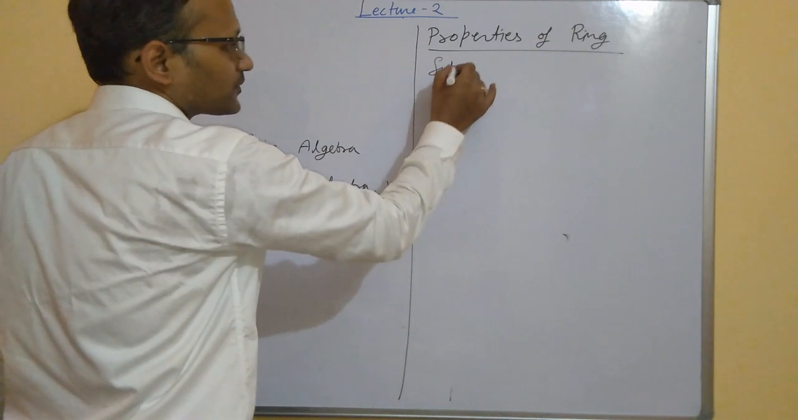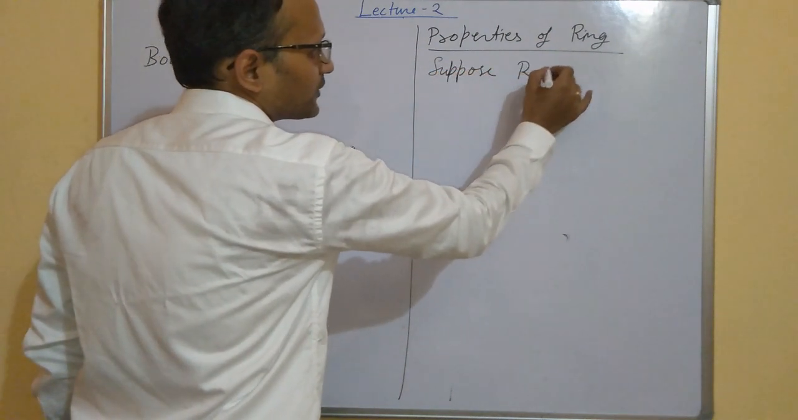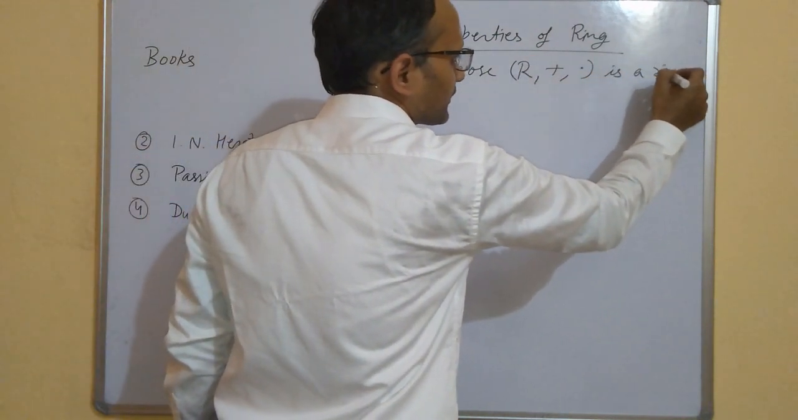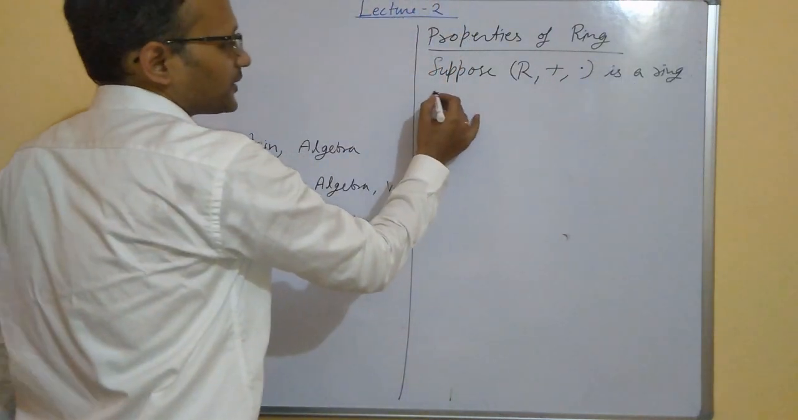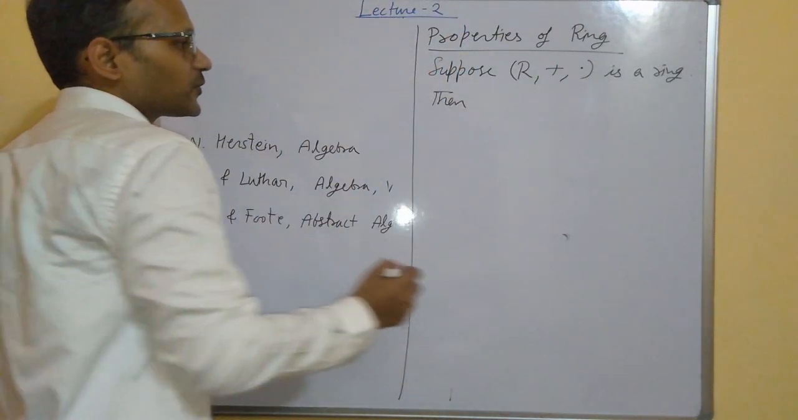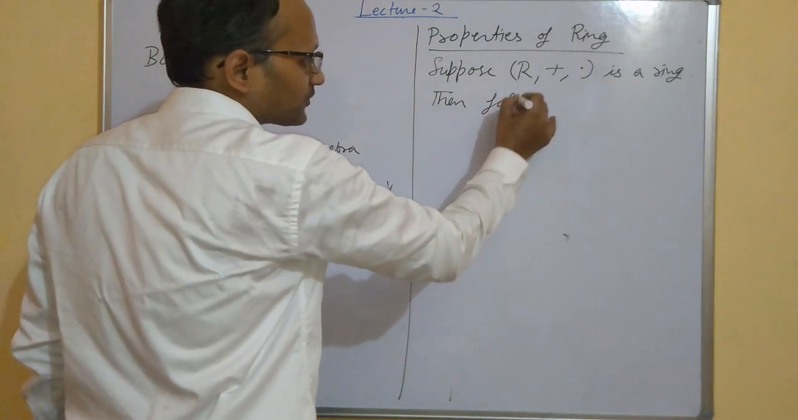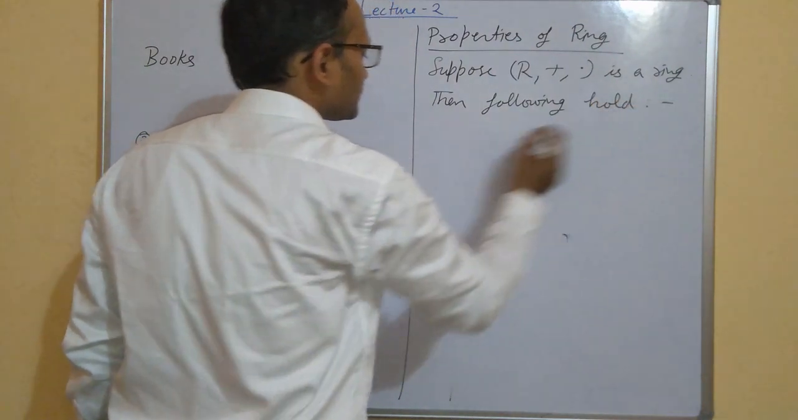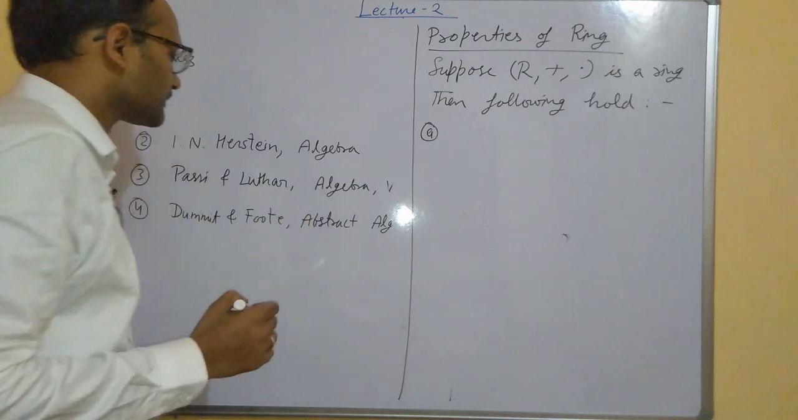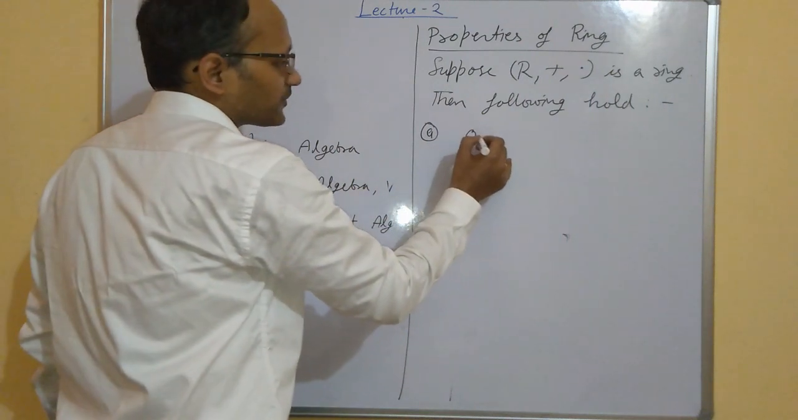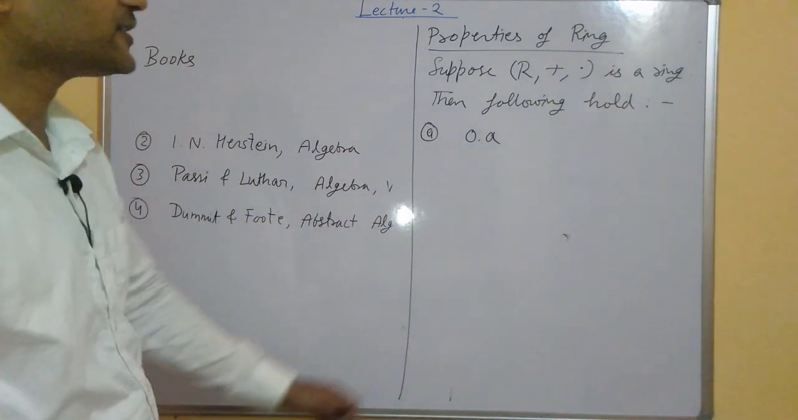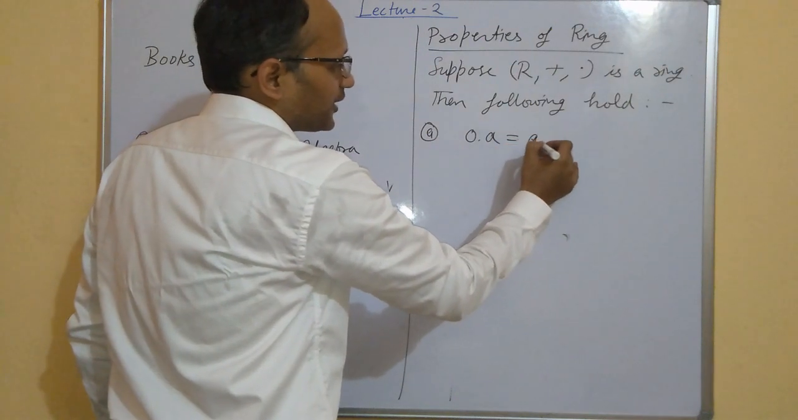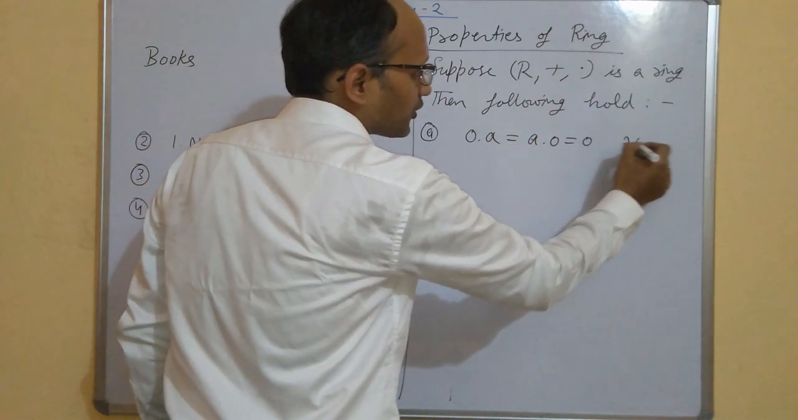Suppose (R, +, ·) is a ring. Then the following holds. Number 1: 0 times a. What is 0? 0 means the additive identity of this ring. 0 times a is equal to a times 0 is equal to 0 for all a in R.